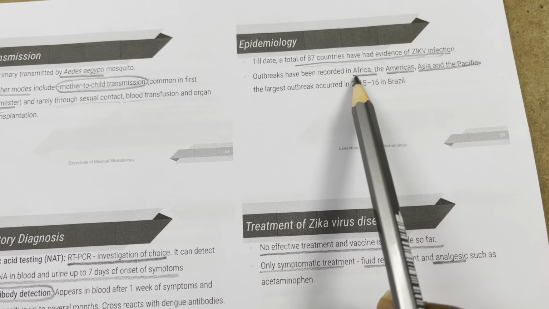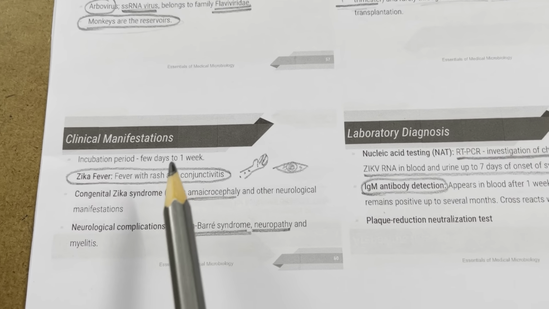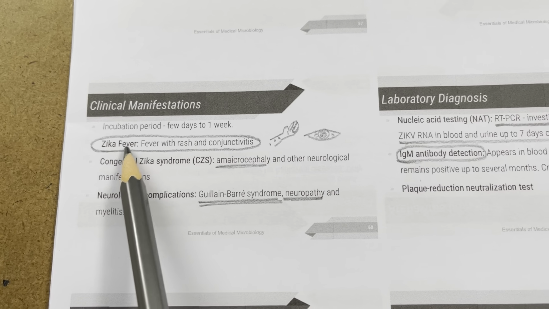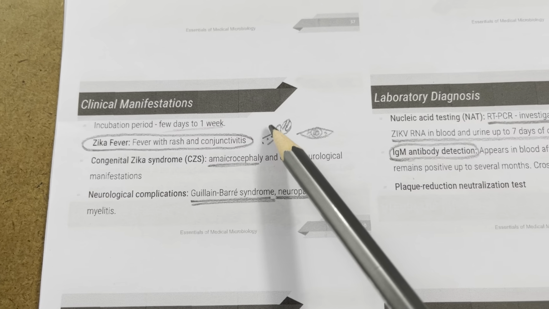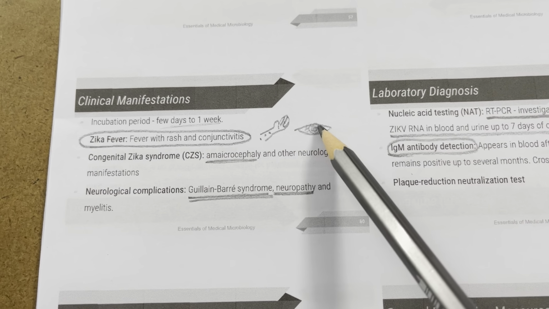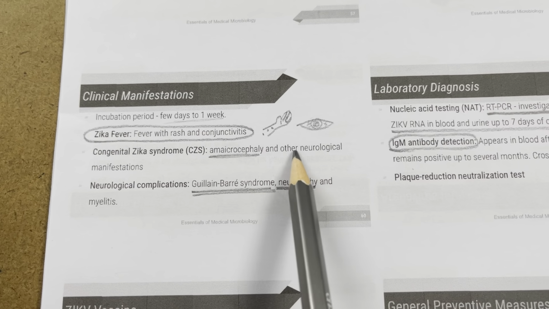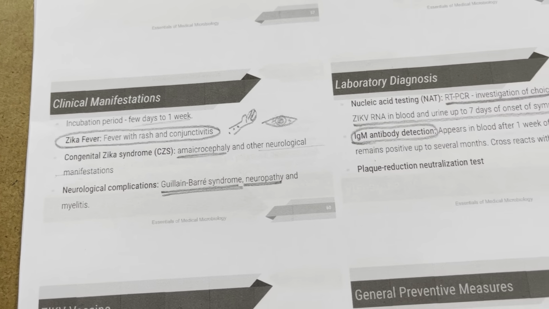Till date, a total of 87 countries have had evidence of Zika virus infection. Outbreaks have been recorded in Africa, Americas, the Asia Pacific, etc. Largest outbreak recently in Brazil in 2015 to 16. Clinical manifestations: incubation period, few days to 1 week. Zika fever, there is fever with rash and conjunctivitis. Congenital Zika syndrome, there is microcephaly and other neurological manifestations. What are the neurological complications? Guillain-Barré syndrome, neuropathy and myelitis.